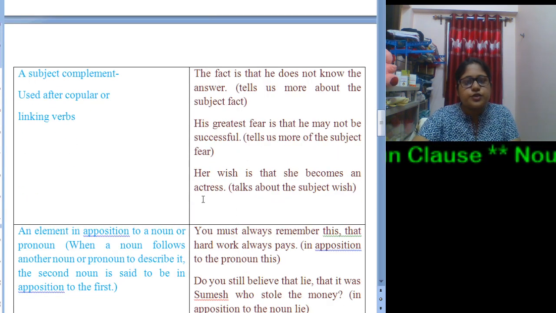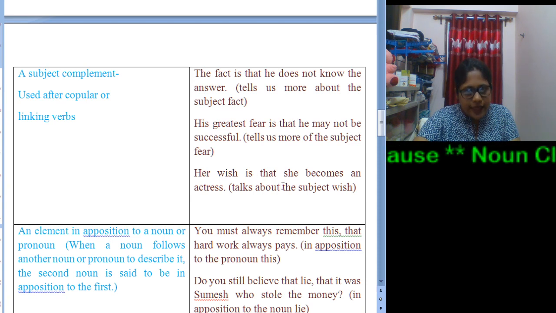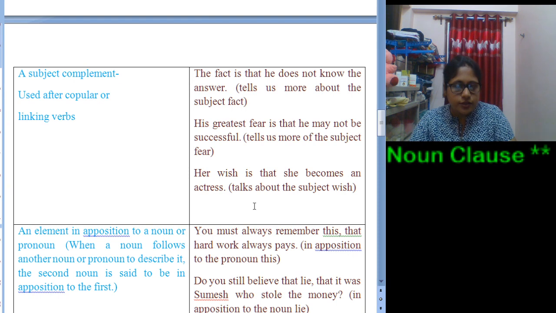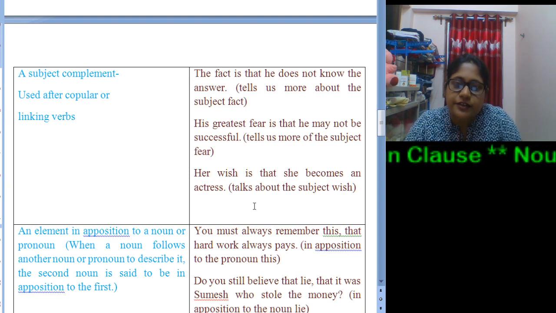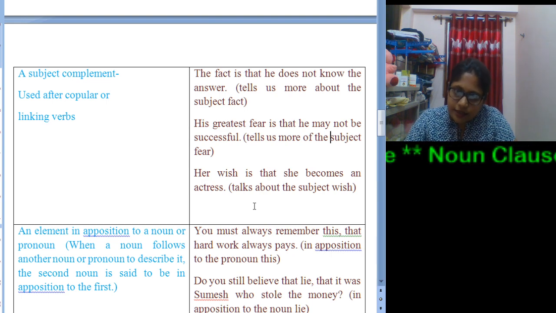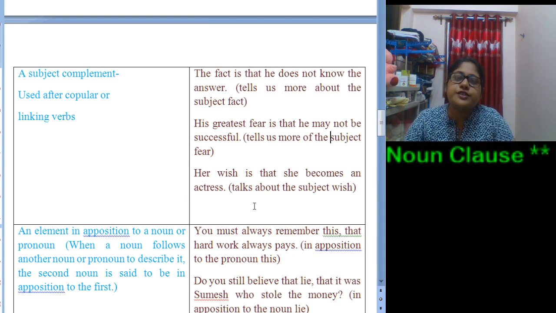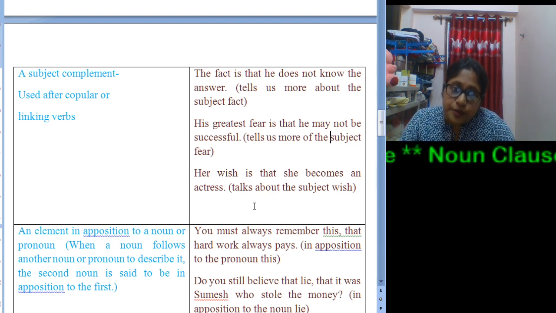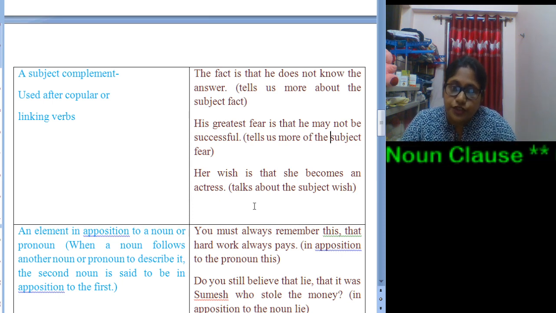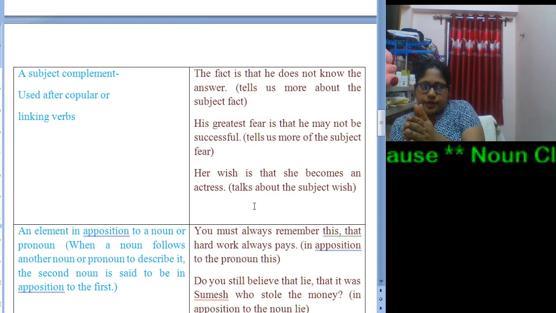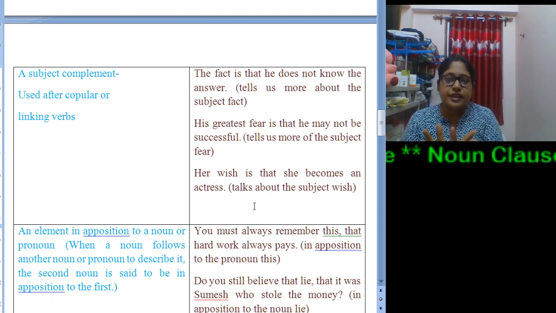clause. Now next one, her wish is that she becomes an actress. So let us identify the subordinate clause, that she becomes an actress. Before that we find the linking verb. Be verb means it comes under linking verb. Now her wish. Wish is the subject over here. So what is her wish? That she becomes an actress. So this also serves as a subject complement, which is used after a linking verb.